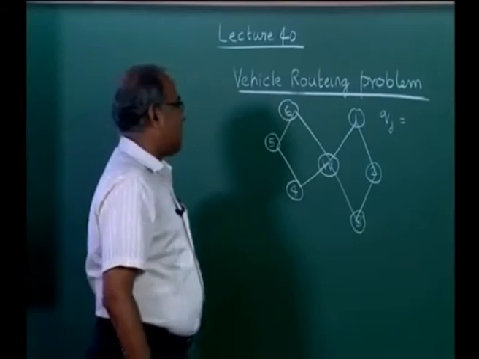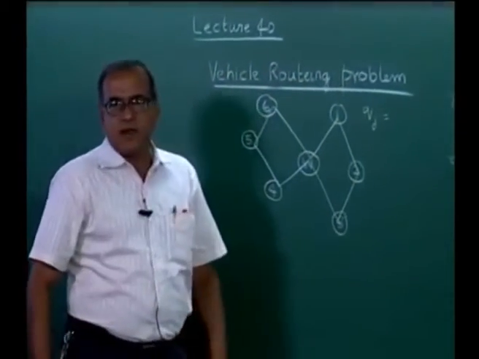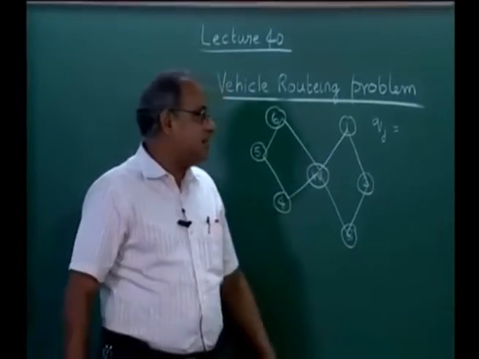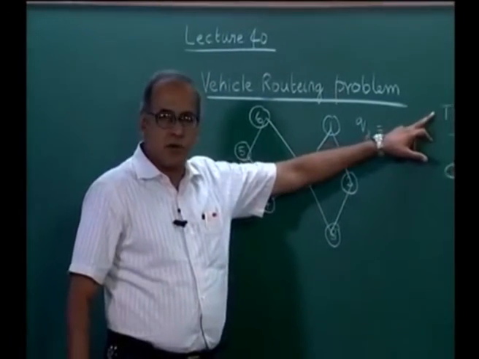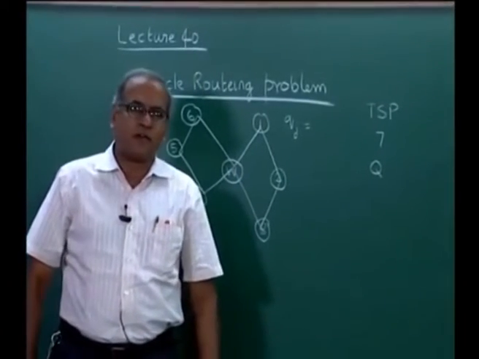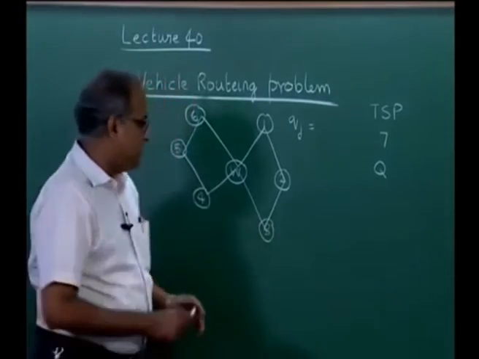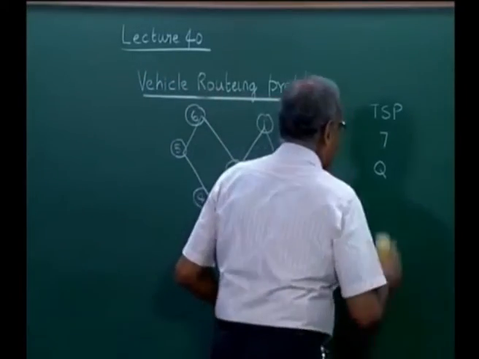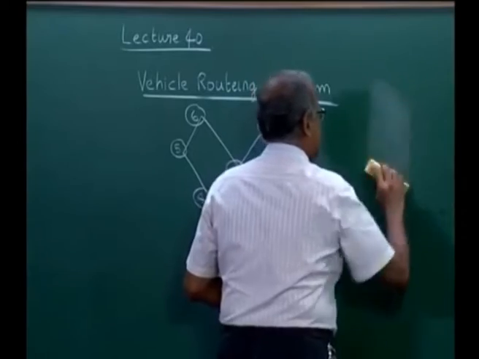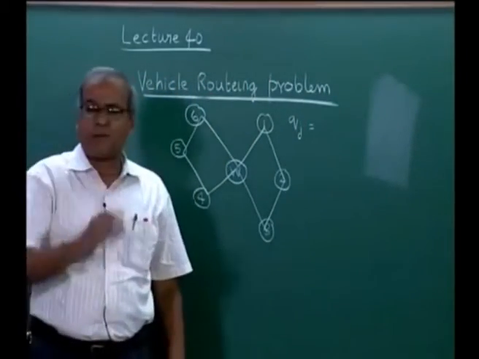So a vehicle routing problem essentially has more than 1 vehicle, and if the vehicle routing problem has a single vehicle, then it becomes a travelling salesman problem. So TSP can always be seen as a case of a vehicle routing problem where there is only 1 vehicle. Now we have already seen some methods to solve the travelling salesman problem. Now we will look at some ways to solve the vehicle routing problem.